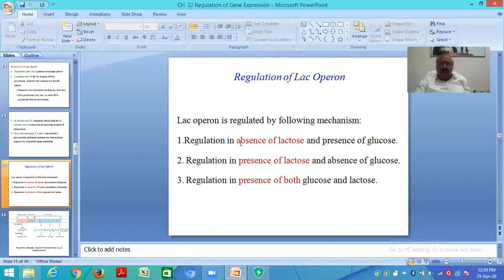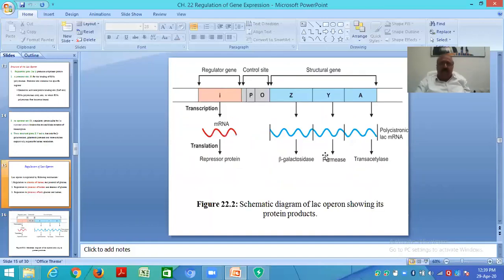This lac operon regulation is like this. Regulation in absence of lactose and presence of glucose. Regulation in presence of lactose and absence of glucose. Regulation in presence of both glucose and lactose. Okay, absence of lactose, presence of lactose, and presence of both glucose and lactose. You see this diagram?